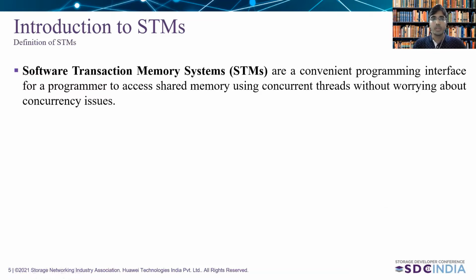Now let's talk about the definition of the STM. Software transactional memory systems are a convenient programming interface for a programmer to access the shared memory using concurrent threads without worrying about concurrency issues such as deadlock, livelock, and priority inversion. Everything will be internally handled by the software transactional memory system.